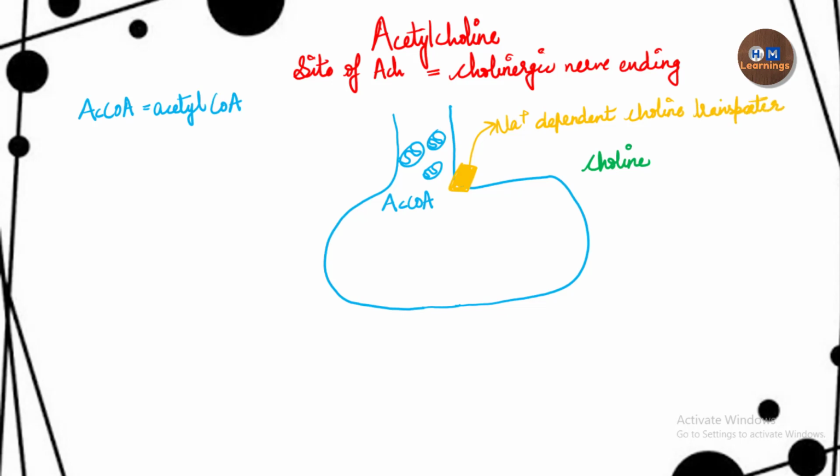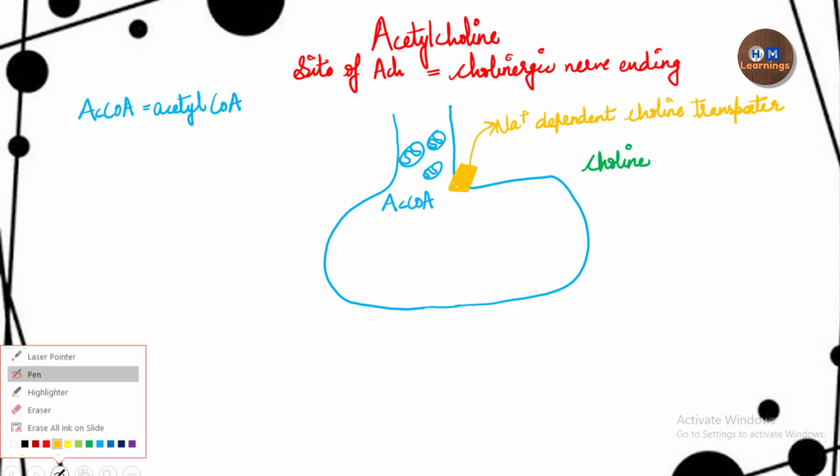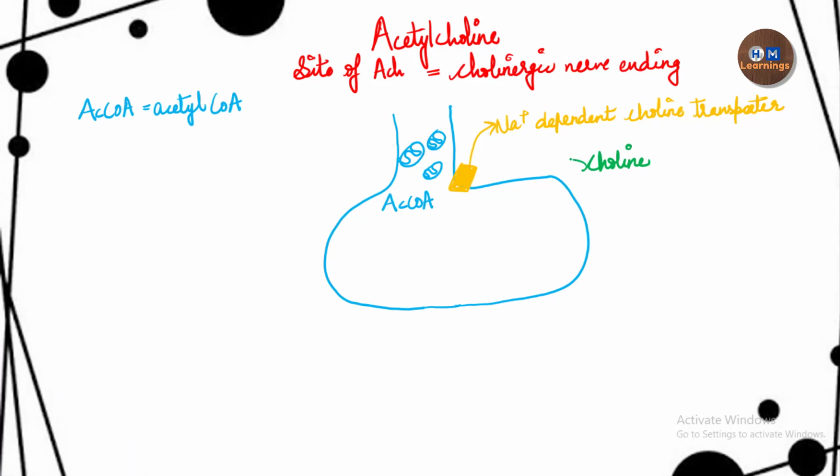Now through the help of this transporter, the choline will enter from outside to the inside of the axon and then combine with the acetyl coenzyme A to form acetylcholine. Okay, ACh is acetylcholine, and this reaction is catalyzed by an enzyme called choline acetyltransferase. So this is an enzyme called choline acetyltransferase.